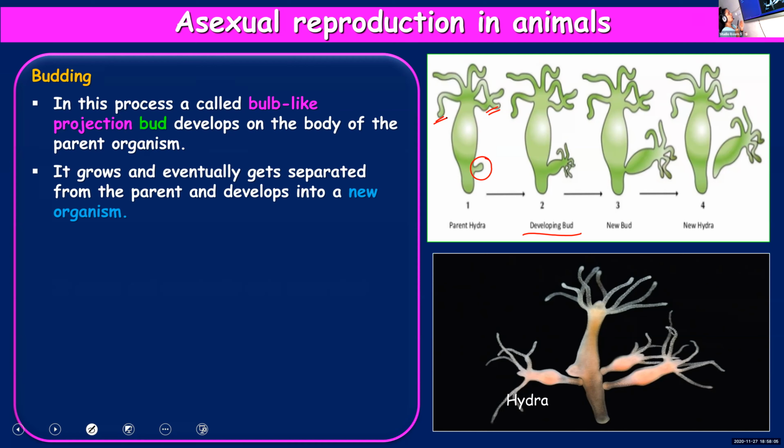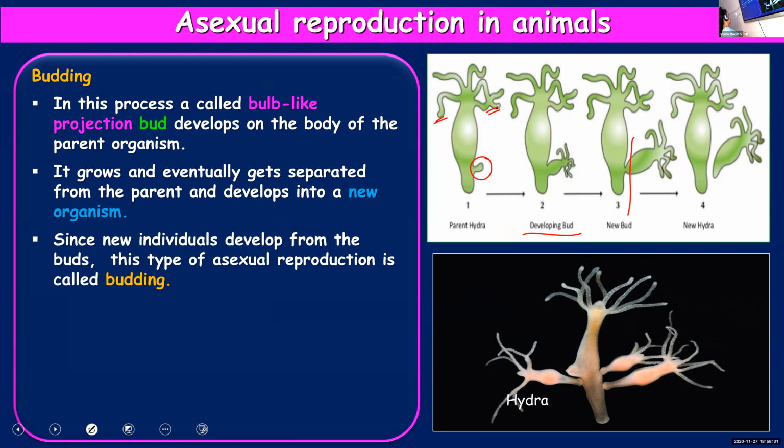Once the bud is growing, it will be like a small projection. But later it grows, develops tentacles, and once it is fully grown, it will get detached from the parent and form a new hydra. I'll repeat once again. In this process, a small bud or bulb-like projection will develop on the body of the parent organism. It grows and then later gets separated from the parent and will develop into a new organism.